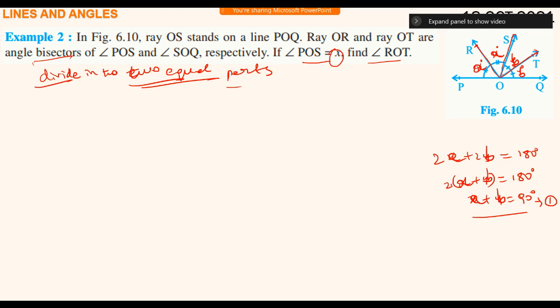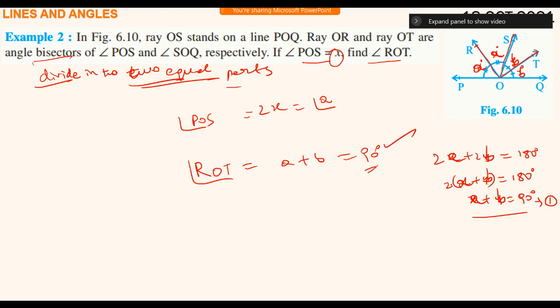Angle POS is 2A, which I took, and angle ROT is A plus B, which is 90 degrees. Already we have got.